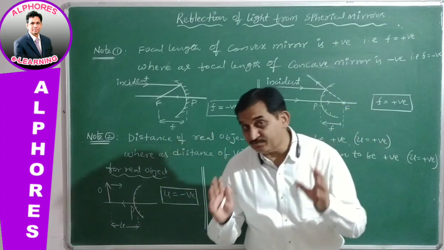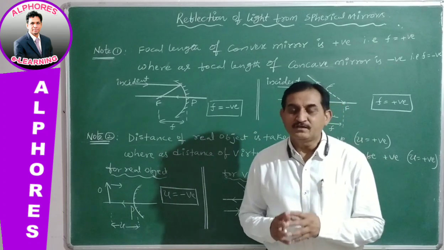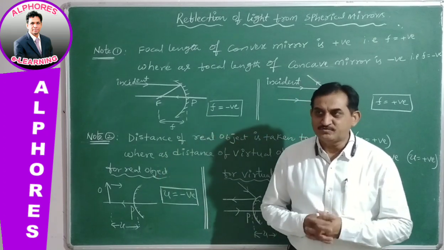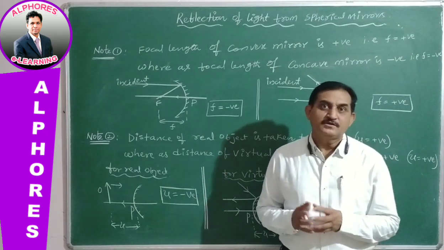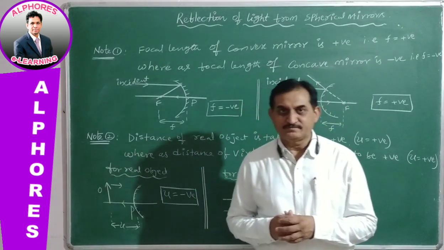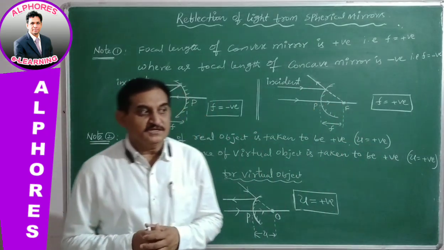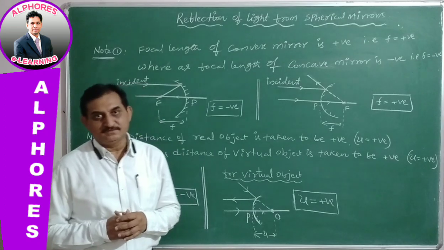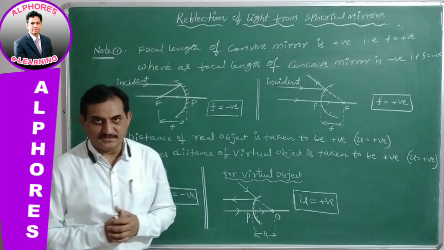Right. In the case of convex mirror, the image formed will always be virtual for a real object, whatever may be the position of the object. But in the case of convex mirror, for a real object, the image will be located in between the focus point and the pole of the spherical mirror.